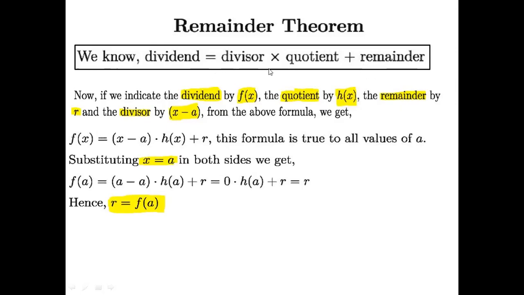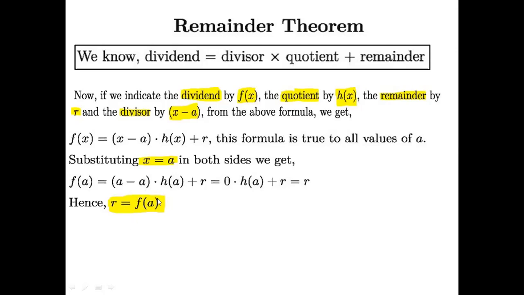This formula is true for all values of x, because here we are talking about division by x minus a. According to the factor formula, we know that for the value of a, the formula will be satisfied. So substituting x equal a, what will we get? f of a equals a minus a into h of a plus r, that is, h of a plus r equals r, that is, r equals f of a.